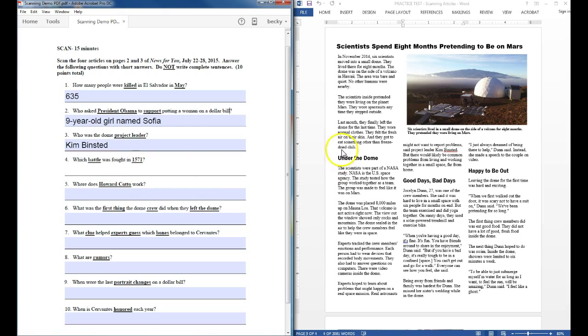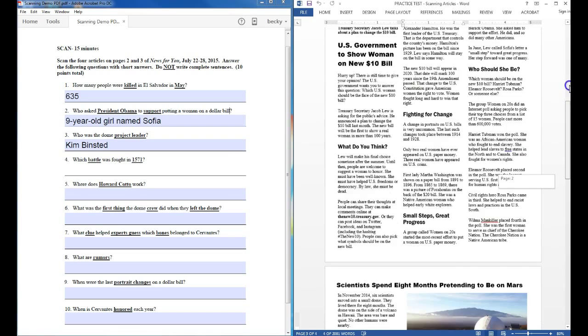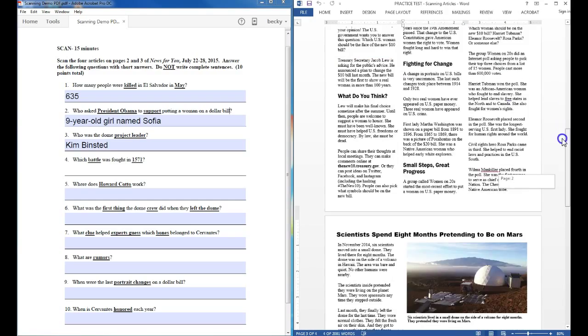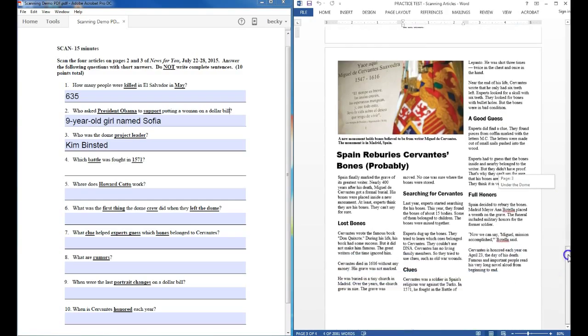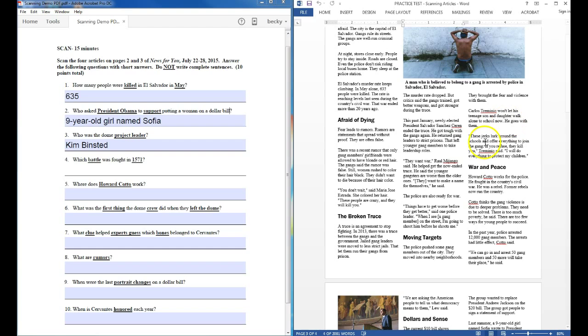Okay, now the next one's a little tricky. It's asking which battle was fought in 1571. Now, the problem is I don't know which article this is going to be in. I don't have any other clues to tell me which article to read. So I have two choices. I can either jump ahead to questions that are a little easier to find and come back to this. But for this one, because it's asking for a specific date, this isn't actually too hard to find.